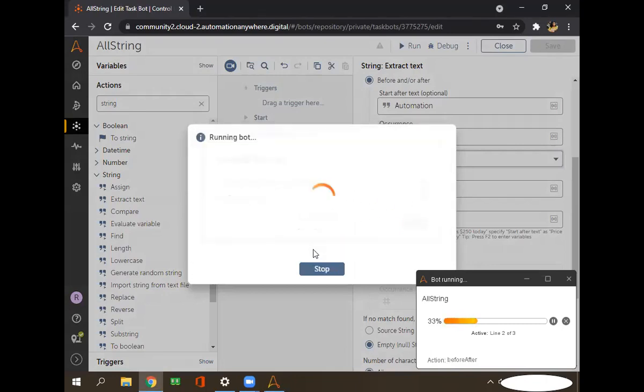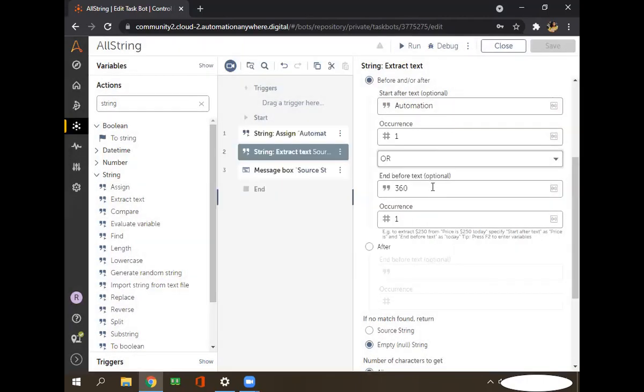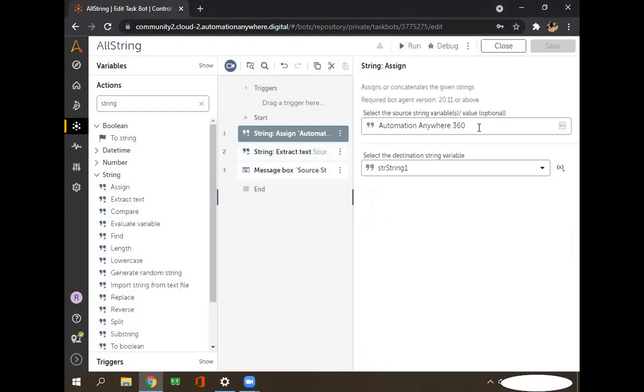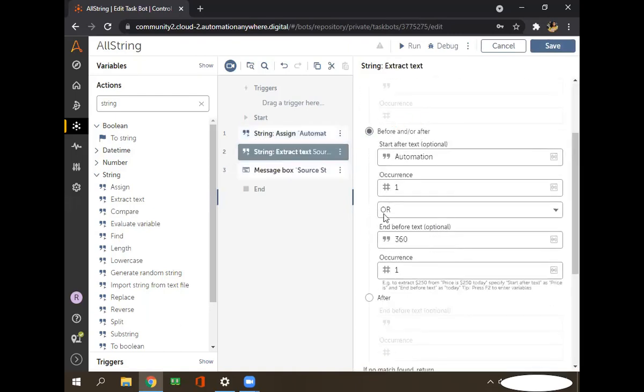Now we'll change the operator to and. What I will do is remove this 360 from here. But right now I also want this anywhere only, and I'm using the or operator. And here I'm pasting the 360 value. But in our case, you can see there's no 360 available in this string. And I want to see the result.